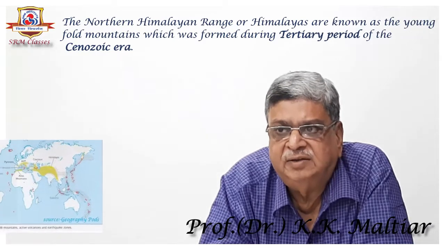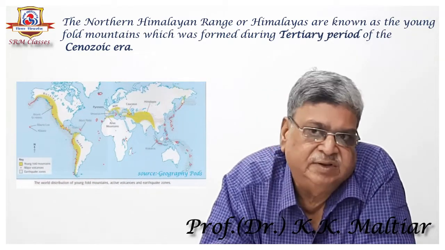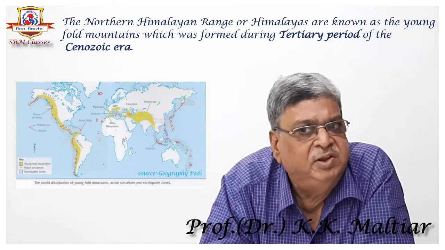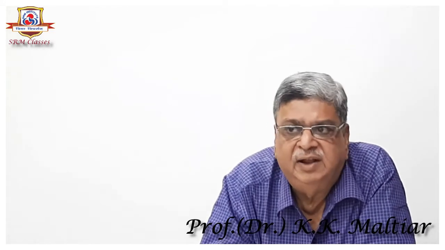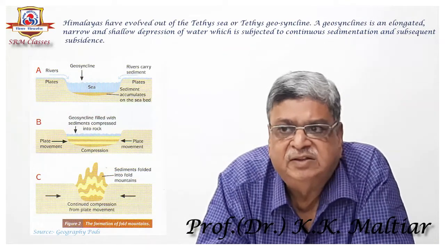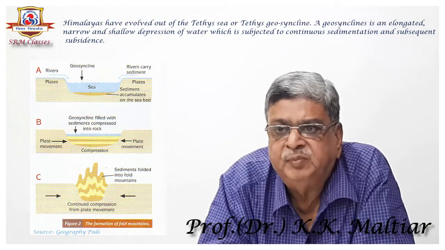The Northern Himalayan Range, or the Himalayas, are known as the Young Fold Mountains, which were formed during the Tertiary period of the Cenozoic era. Let me describe how the Himalayas have come into existence. Actually, the Himalayas have evolved out of the Tethys Sea or Tethys geosyncline.